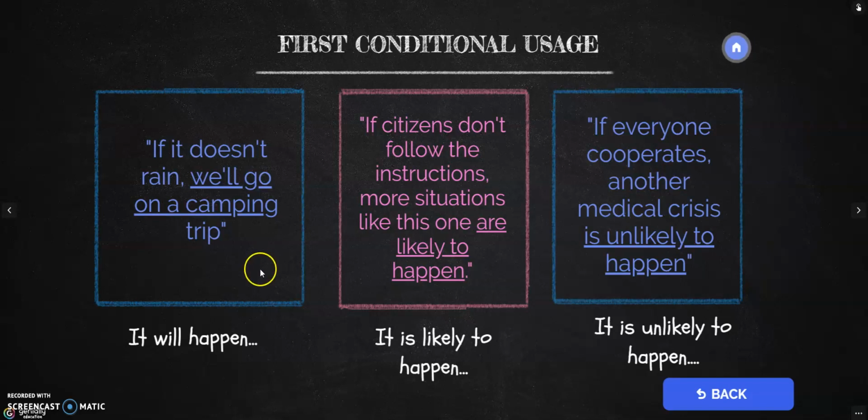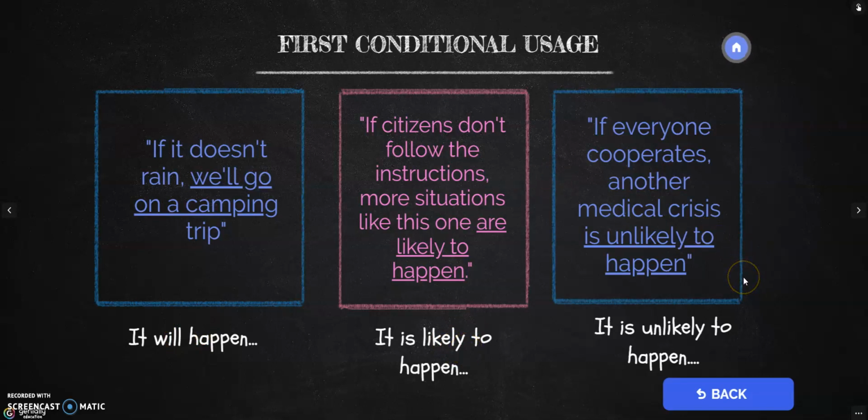Okay? That will happen. Now, moving on to the second one, instead of using will, in this case, I've decided to use be likely to. We already know this expression. So we could say something like, if citizens don't follow the instructions, more situations like this one are likely to happen. Right? Si los ciudadanos no siguen las instrucciones, es probable que más situaciones de estas se repitan. Right? So that's a first conditional, but instead of using will, I'm using be likely to.